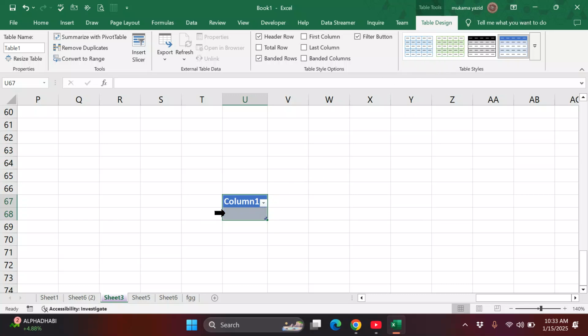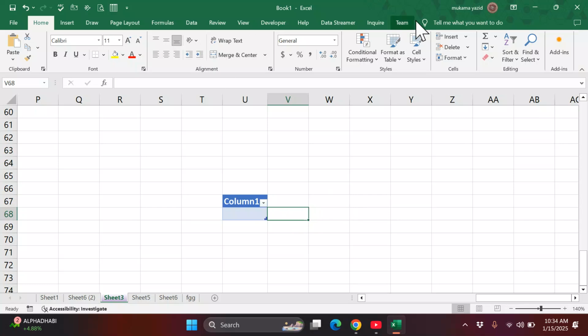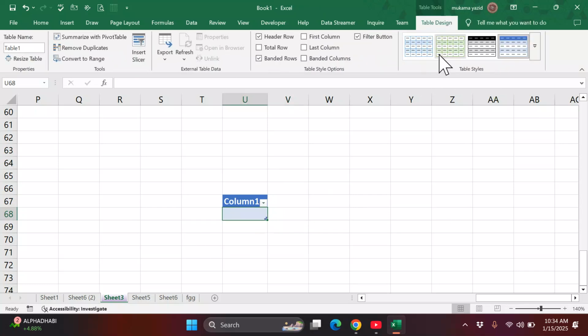If I insert a picture here, a Picture tab will appear and help you deal with the picture. That is a contextual tab, or in simple terms, an additional tab. It comes when you add something and you need it. If I click away from this table, you can see it disappears, but if I click inside the table, it comes back.